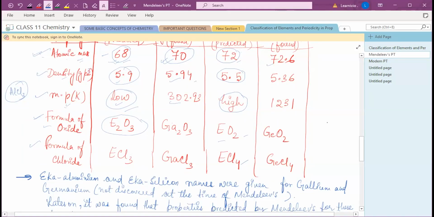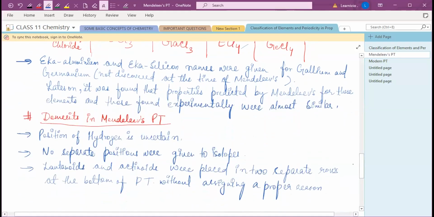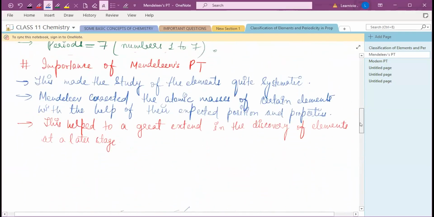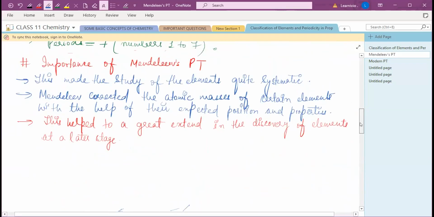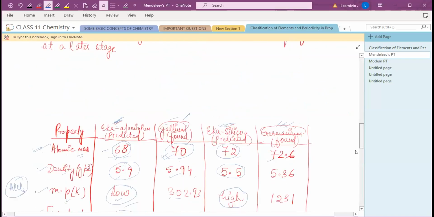So that was Mendeleev's periodic table, which was very successful at that time, and it has many merits also. But yeah, still it has some demerits. Okay, I will discuss. Let's discuss first, then I will give you time to write down the notes. So first let's see the importance we have discussed, right? Because he simplified and systemized the study of elements and their compounds. And Mendeleev corrected the atomic mass of certain elements with the help of their expected position and properties. And this helped to a great extent in the discovery of elements at a later stage.